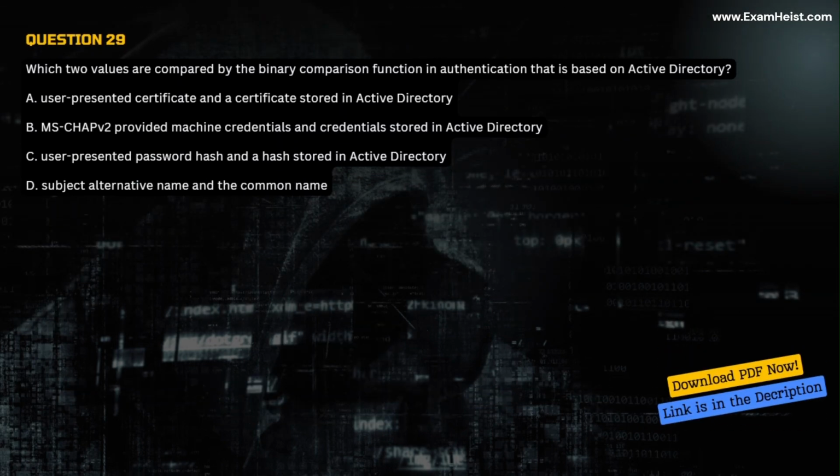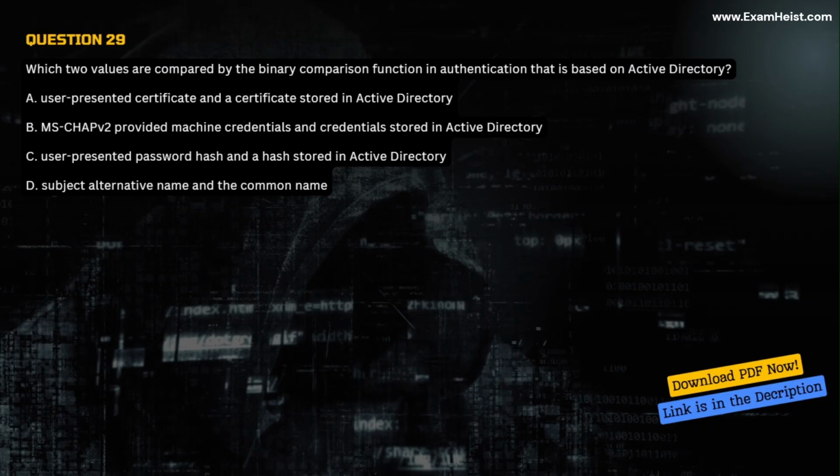Question 29. Which two values are compared by the binary comparison function in authentication that is based on Active Directory? A. User presented certificate and a certificate stored in Active Directory. B. MSCHAPv2 provided machine credentials and credentials stored in Active Directory. C. User presented password hash and a hash stored in Active Directory.